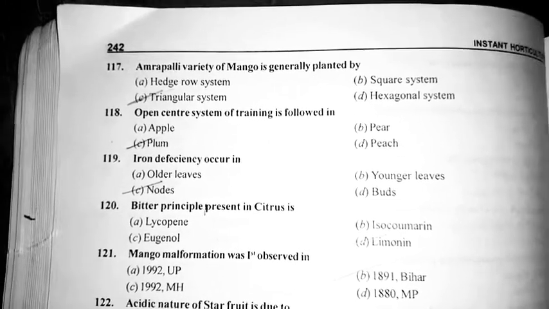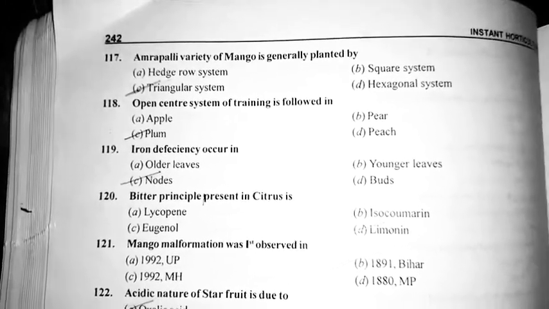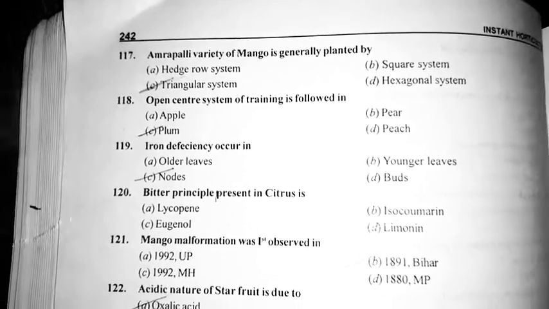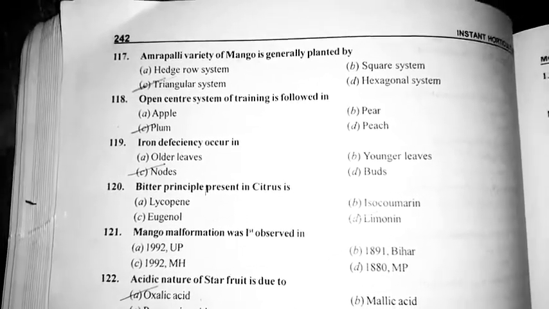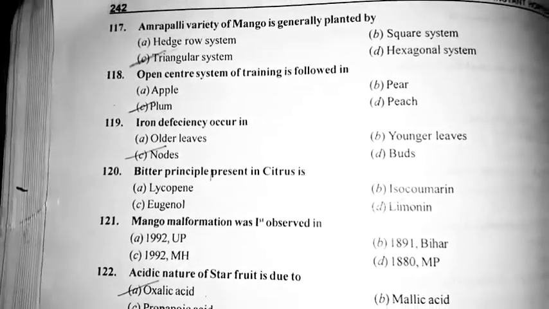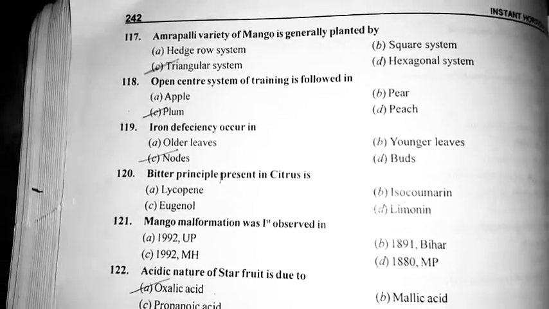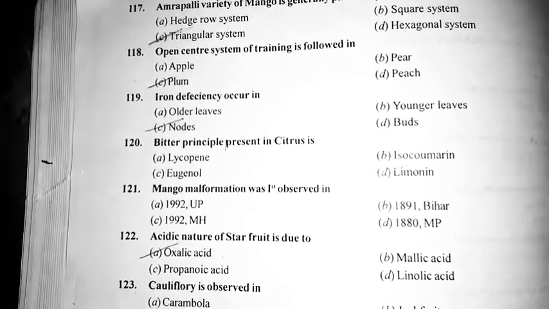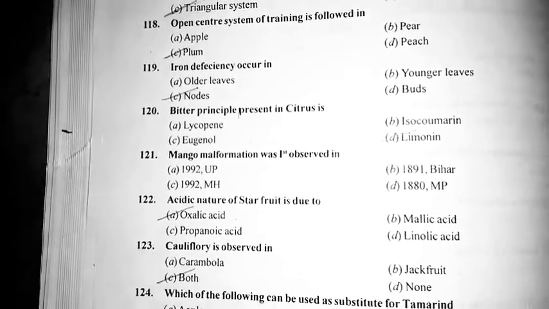Amrapali variety of mango is generally planted by triangular system. Open center system of training is followed in plum. Iron deficiency occurs in nodes.